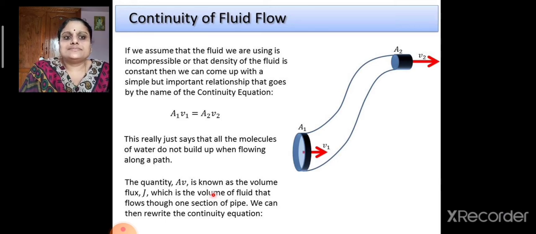From the figure, A1 into V1, that is velocity of flow into area of cross section, will be equivalent to V2 into A2. This really just says that all the molecules of water do not build up when flowing along a path. The quantity AV is known as the volume flux, which is the volume of the fluid that flows through one section of the pipe.